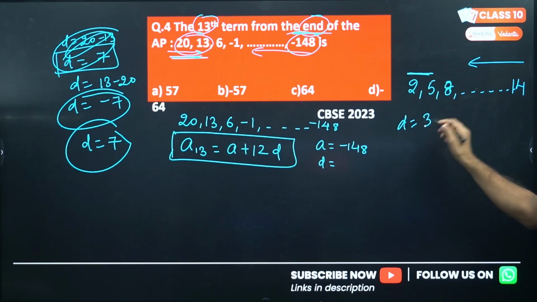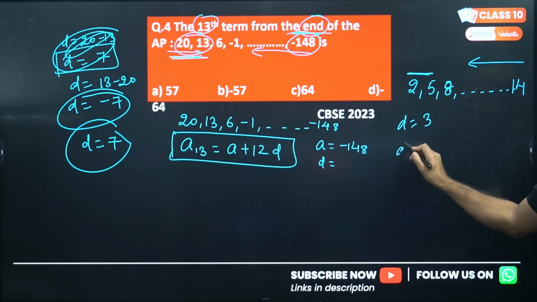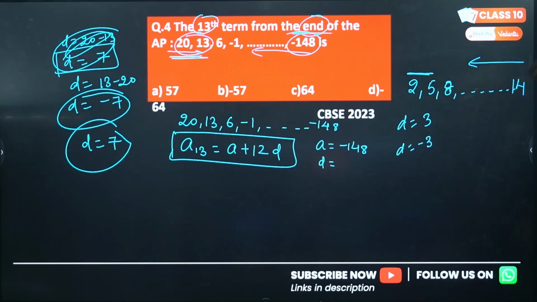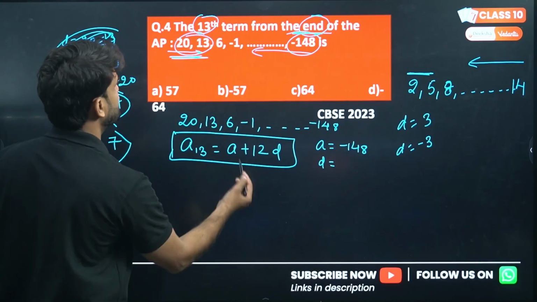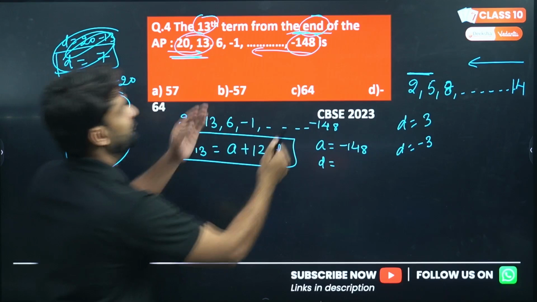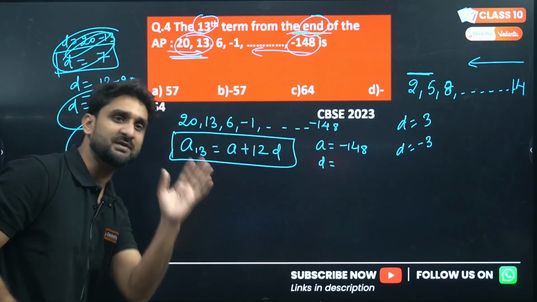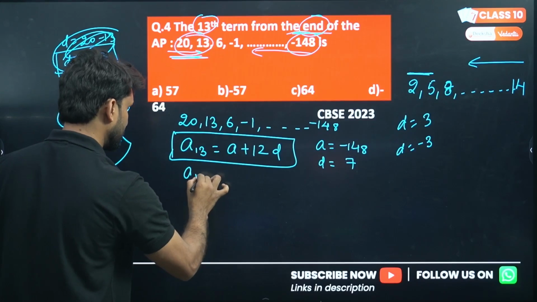The common difference is 3, as you can see. So considering this AP from this side, the common difference will be -3. Very simple. So in this question, the common difference 13 minus 20 is -7, so from the end the common difference will be +7.